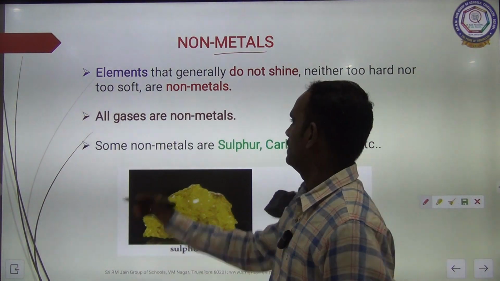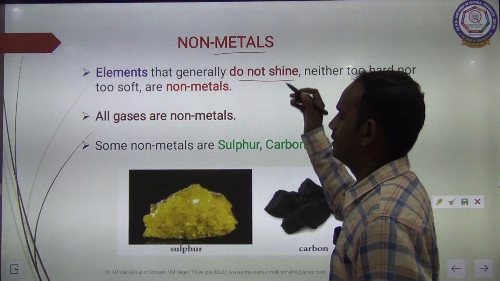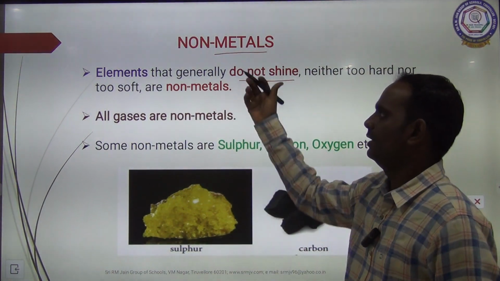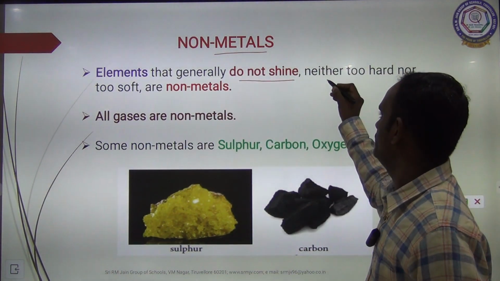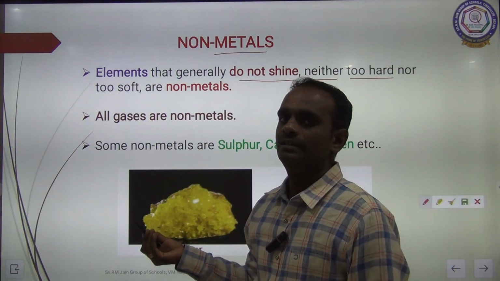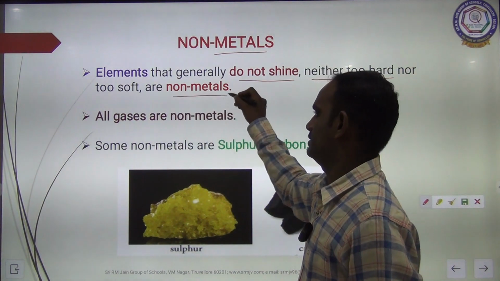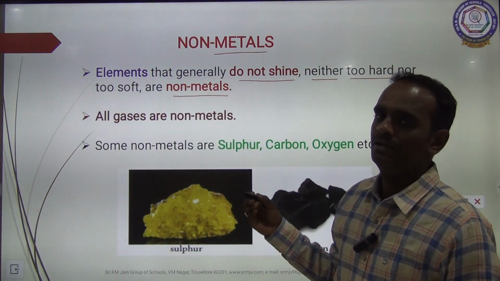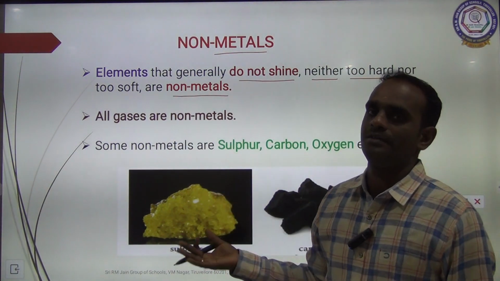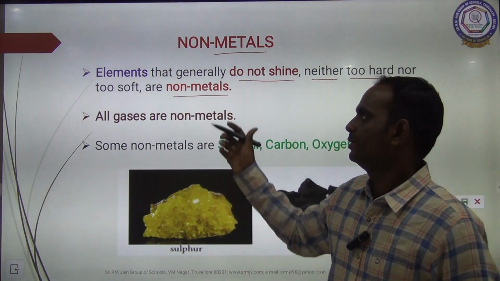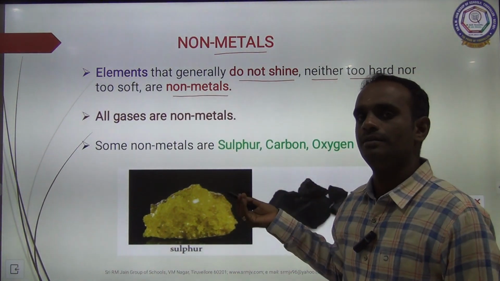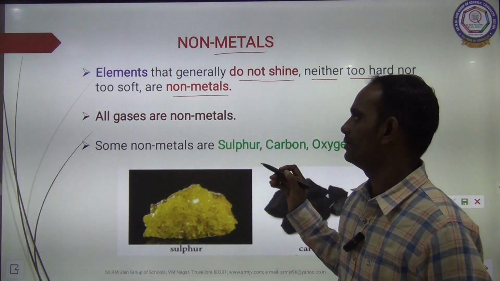Elements that generally do not shine, and are neither too hard nor too soft, are said to be non-metals. Usually non-metals do not shine. They have a moderate nature, not too soft and not too hard.